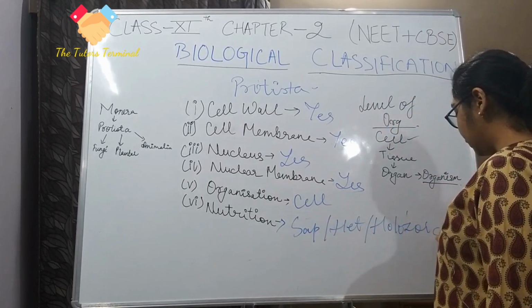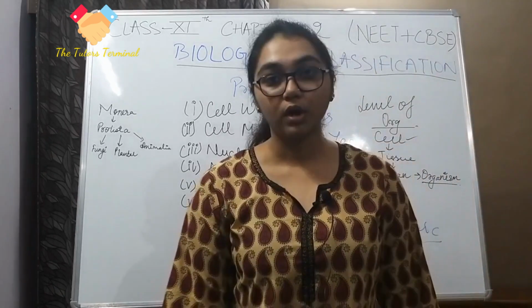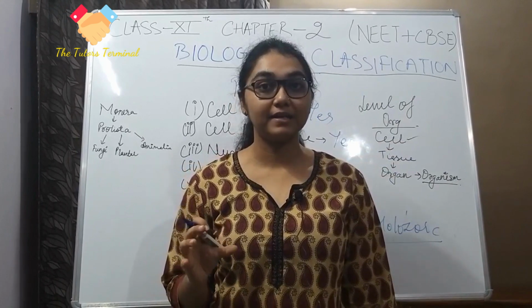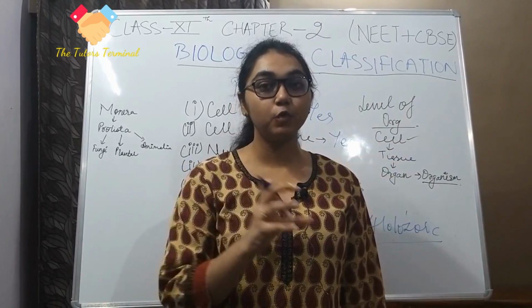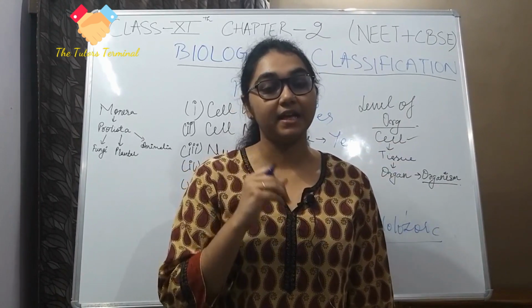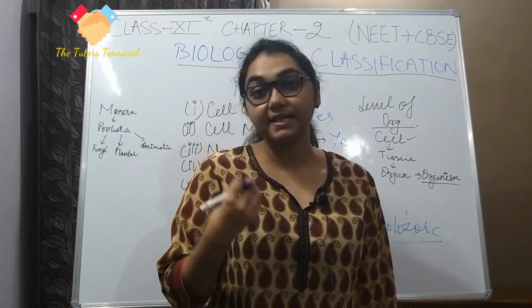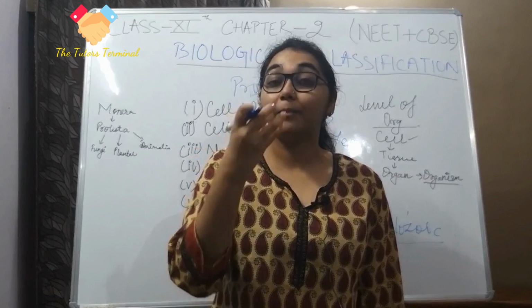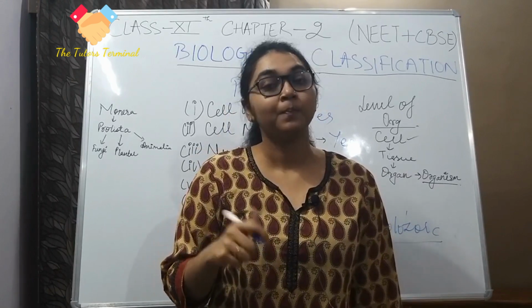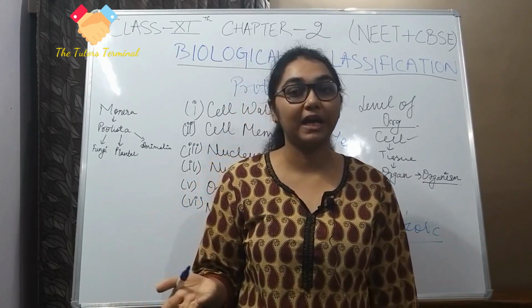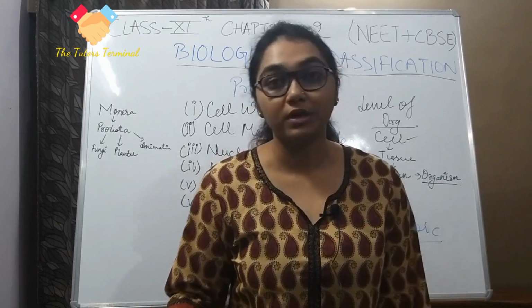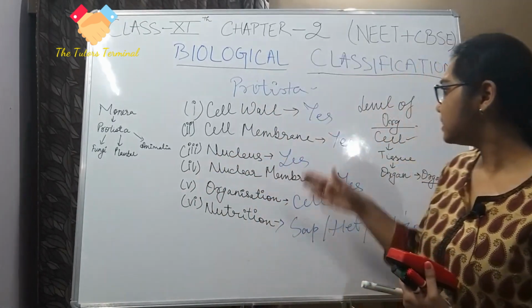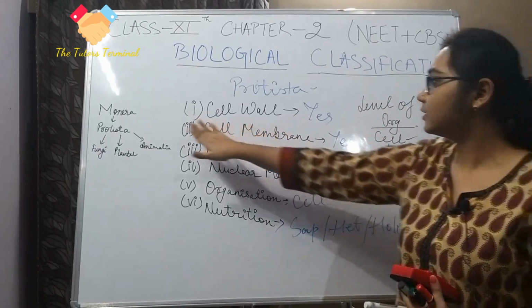Now this is a new one, holozoic. What does holozoic mean? Holozoic means when an organism engulfs its food material in its entirety. Meaning, if I eat an apple, I do not bite the apple, I put one full apple directly into my mouth, then I am a holozoic kind of organism. So protists are holozoic.